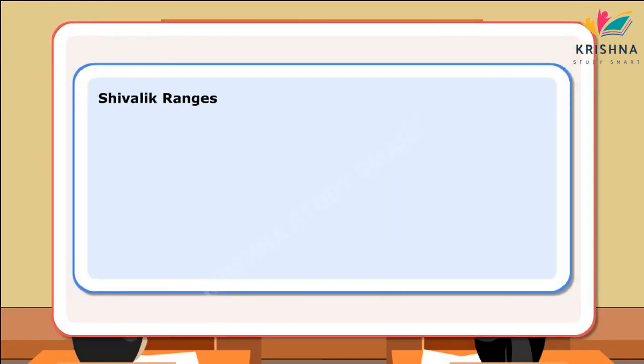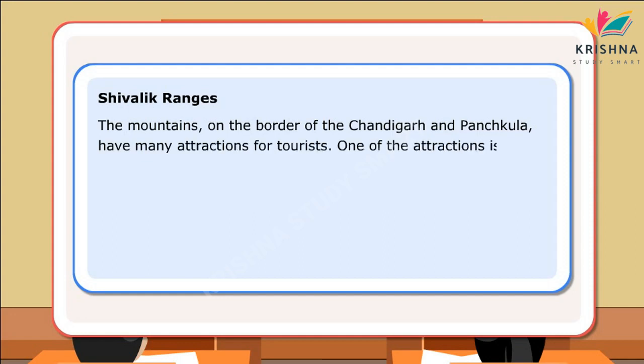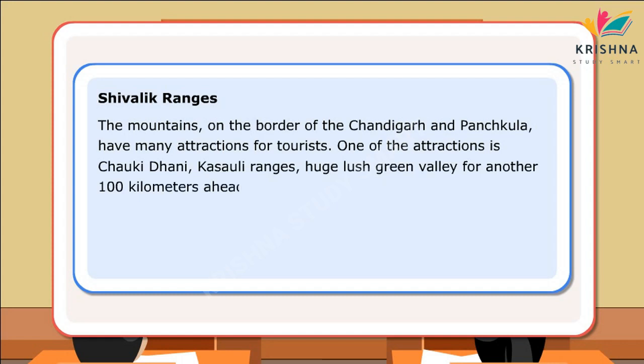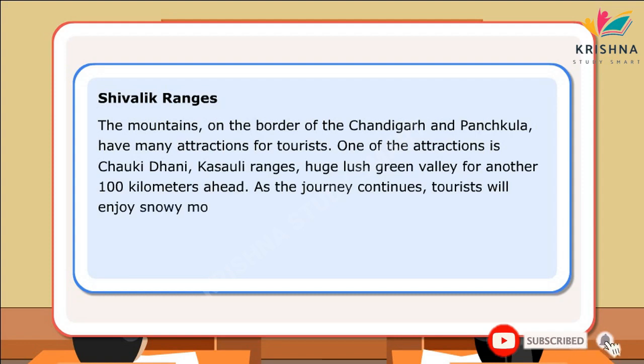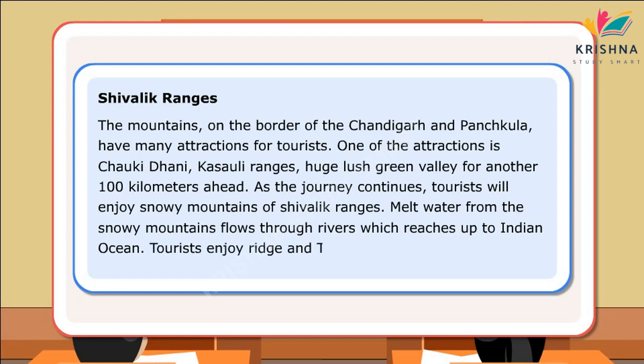Shivalik Ranges. The mountains on the border of Chandigarh and Panchkula have many attractions for tourists. One of the attractions is Chowki Dhani, Kasauli Ranges, a huge lush green valley for another 100 kilometers ahead. As the journey continues, tourists will enjoy snowy mountains of Shivalik Ranges. Melt water from the snowy mountains flows through rivers which reach up to the Indian Ocean. Tourists enjoy the Ridge and the Mall Road of Shimla.